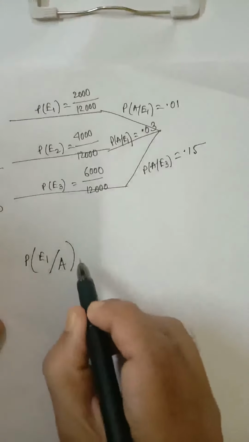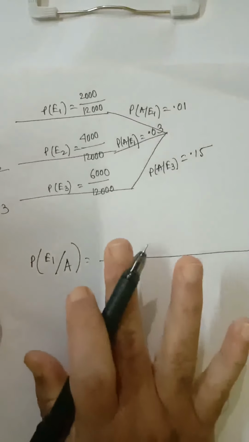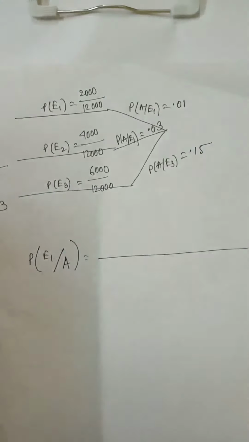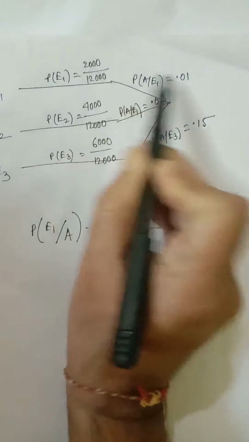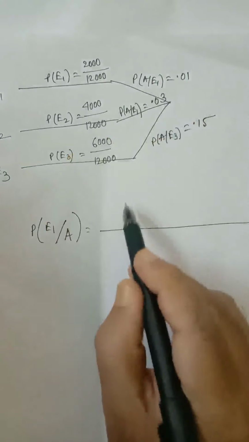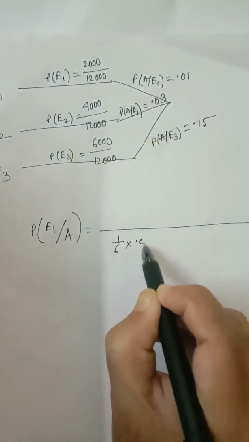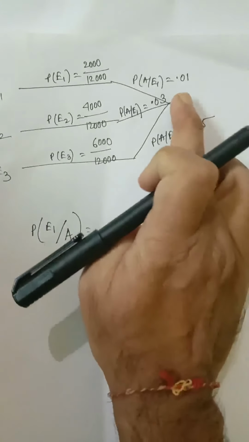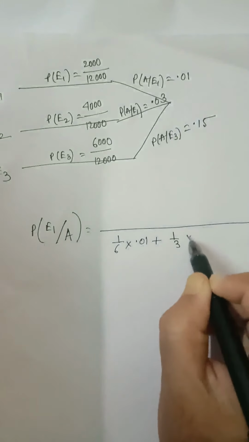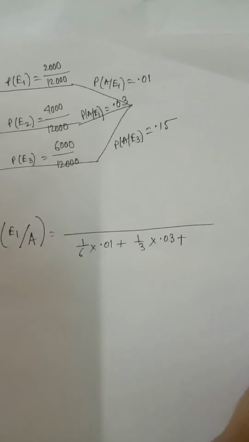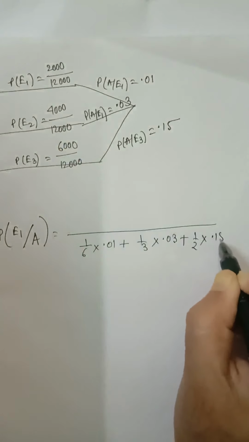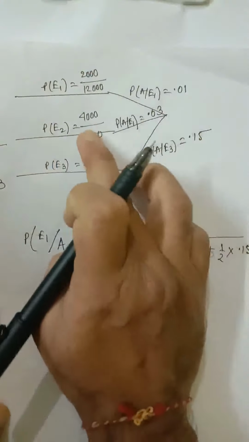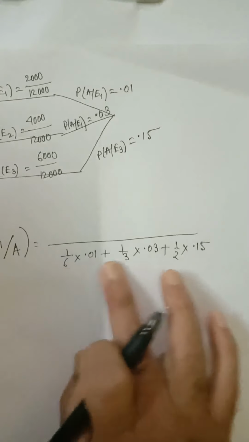Now this is equal to, just remember how to proceed. I have done it in the last sum exactly in the same way. The denominator will be this into this, this into this. This is 1 by 6 into 0.01 plus this into this is 1 by 3 into 0.03 plus this will be 1 by 2 into 0.15. This into this plus this into this plus this into this. This is the denominator. Always you have to proceed in this way.